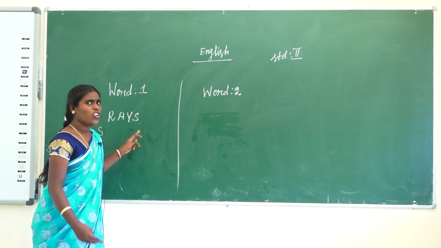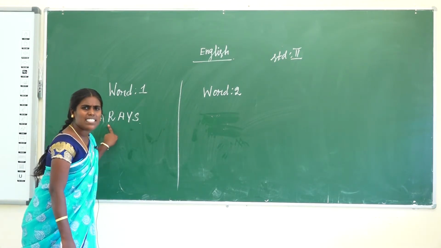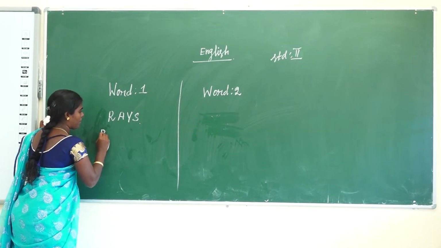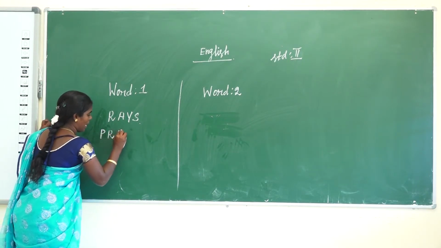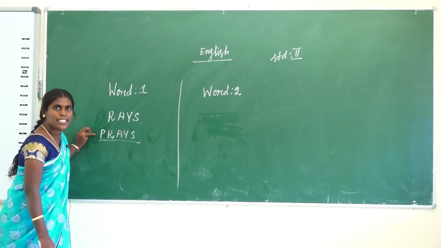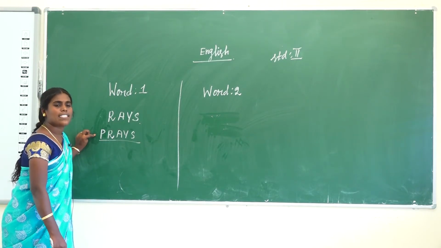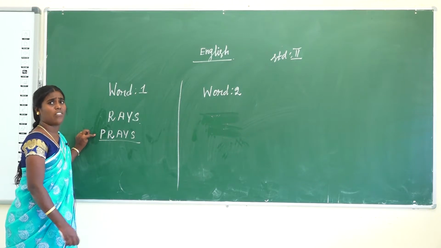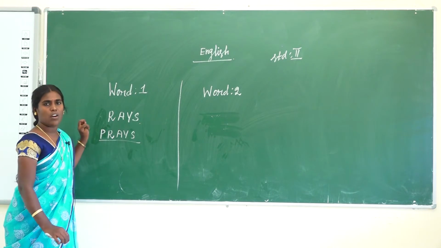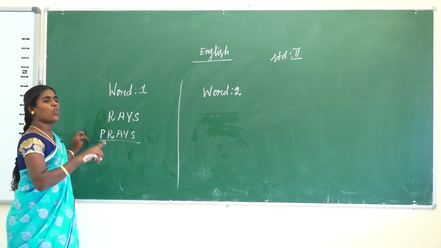Any word there? No. So then here A is there. Any word there? No. So I add a P. P R A Y S. What word do we get? Praise. Pray. Everyone, do you pray at home? Yes, that is a good habit. Everyone do the prayer. So now we get the new word: praise.